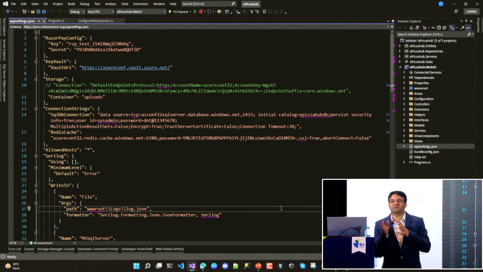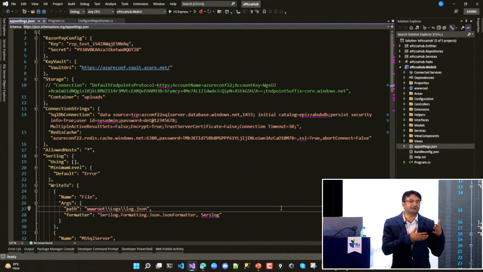And you have seen a few of them I just commented out. Because in the development environment, it is fine to keep everything initially for testing purposes in the appsettings.json. But when it comes to deployment, as I said, we will keep such information in the key vault. What was the service name I told you over there? Key vault. So key vault is the right place where I should keep such details. I should not keep them in the appsettings.json. So here I'm keeping only my key vault URI.